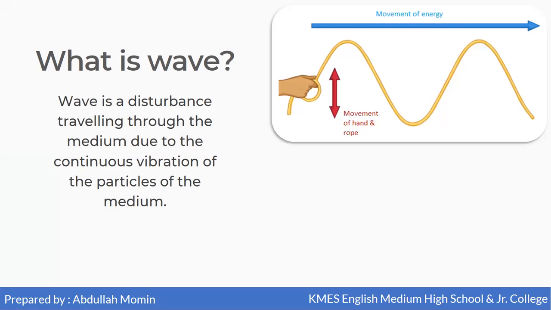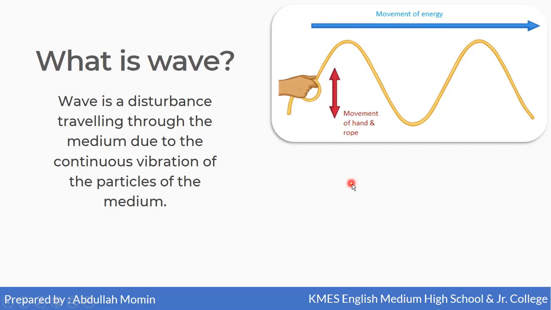Now suppose a person ties a rope and the other end is being held by someone, and when the person starts giving a pulse, the movement of the hand is up and down, which is in the direction of this red arrow, and the wave or the energy will move in a forward direction.